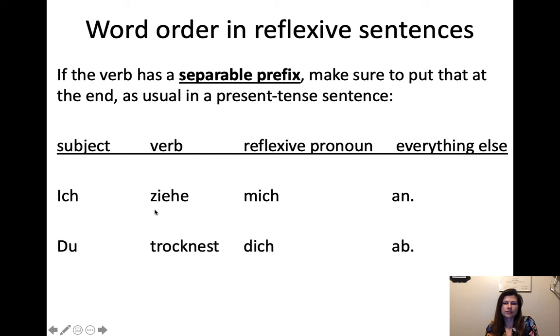And then of course, abtrocknen. Trocknen means to dry, and then if you add the ab to it, it means like dry off. So you dry yourself off. Wir ziehen uns schnell, we change our clothes very quickly.